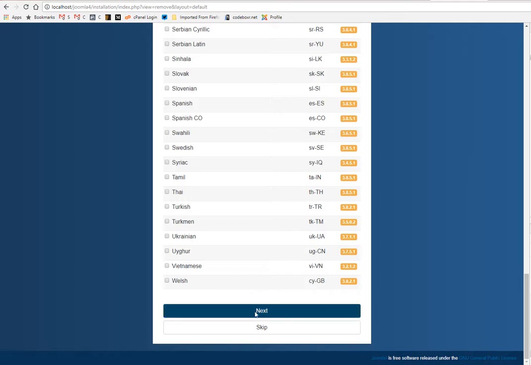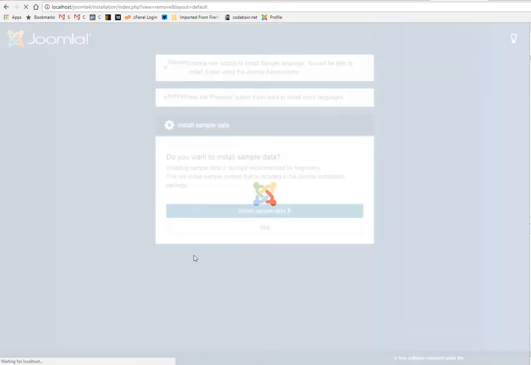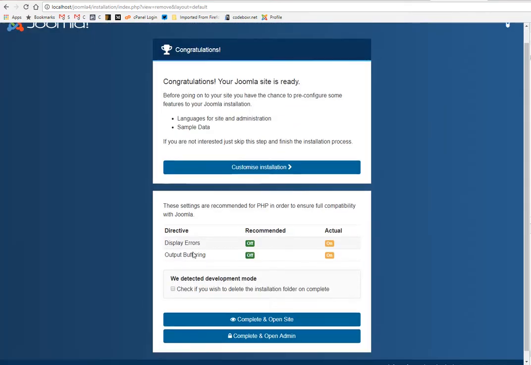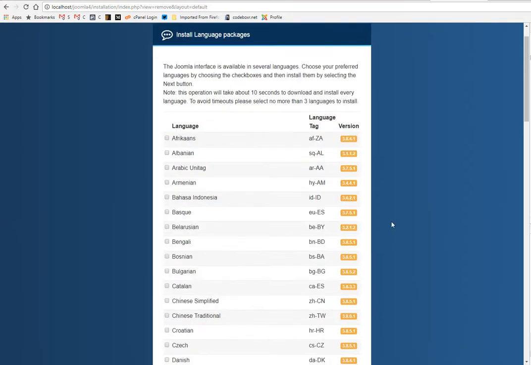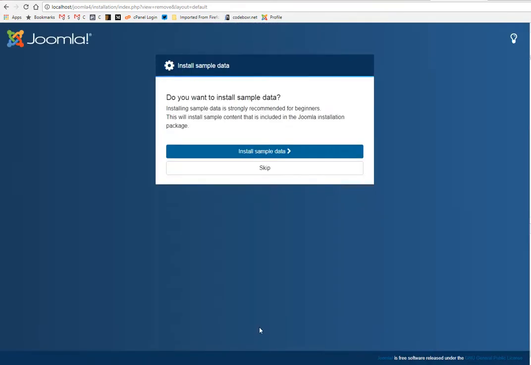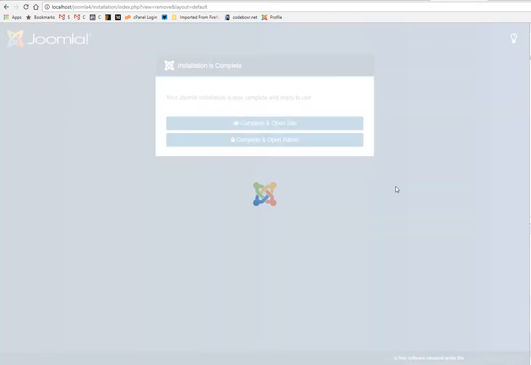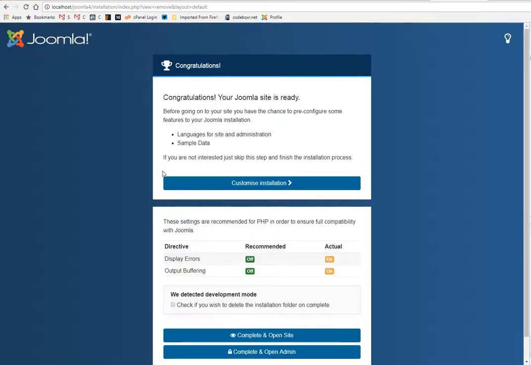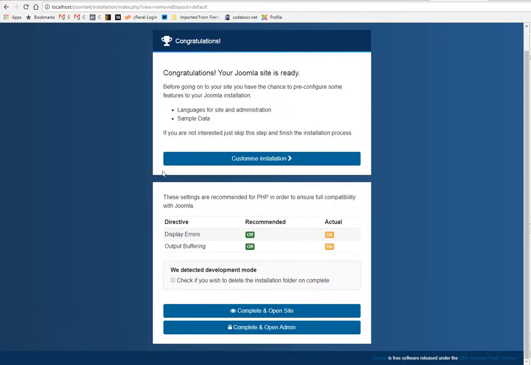Okay, insert sample data. So I already have the two steps, and I'll check it to delete the installation folder on complete and open the admin panel.